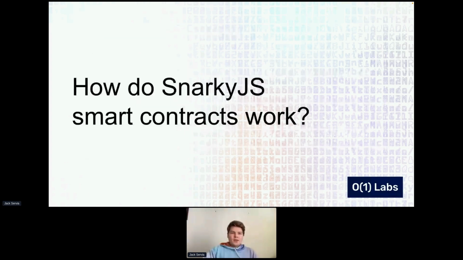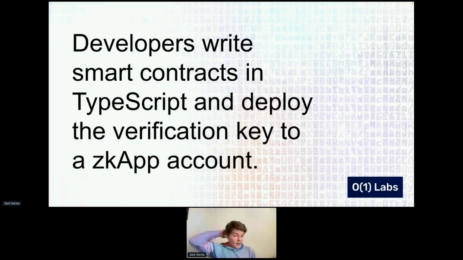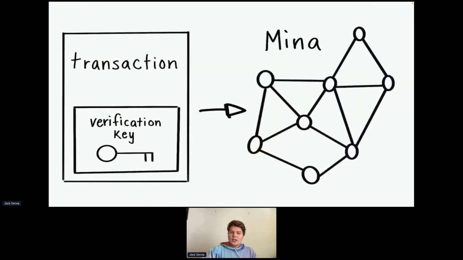But how do smart contracts work? Developers write the smart contracts in TypeScript, and they deploy the verification key to a zkApp account. So they write the program, they call a method that generates a verification key, or more likely, they use our developer tool, the zkApp CLI, and it'll do this automatically. We'll actually do this at the end of the presentation. Then they send this verification key to the Mina Protocol in a transaction, and the verification key gets added as a piece of metadata to an account.